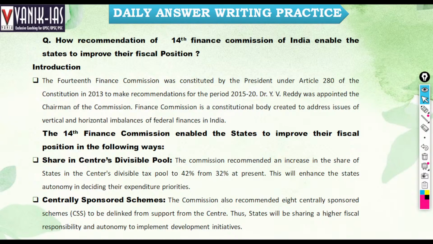The 14th Finance Commission was constituted by the President under Article 280. Remember, under Article 280, the President constitutes the Finance Commission, which is a constitutional body, to make recommendations for the period of 2015 to 20.